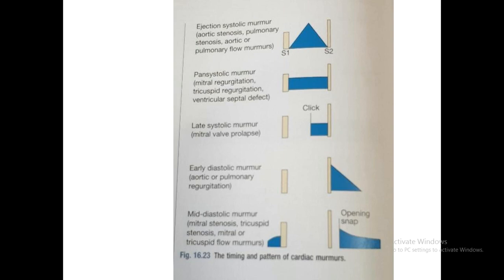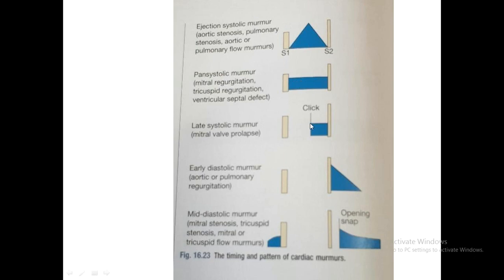Now you can see some of the pictures. Ejection systolic murmur of aortic stenosis and pulmonary stenosis is actually a diamond shaped murmur. It will be like this, but in your book the shape is given more accurately. It starts after the first heart sound and ends before the second heart sound, and you can hear the heart sounds clearly. They are not merging, but in pansystolic murmur, the heart sound may merge. So this is the pansystolic murmur, and this is the ejection systolic murmur.